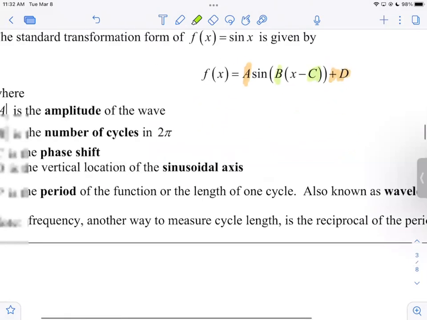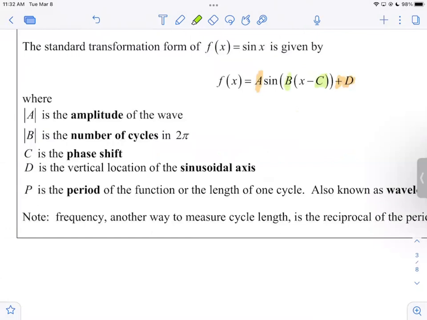Now let's come off to the side here and explicitly define some of these things in the context of a wave function. There's a little bit more vocabulary to learn. A could be negative. And if A is negative, it's a reflection across the x-axis. If B were negative, it's a reflection across the y-axis. That still holds. But if we take the magnitude of A, the absolute value of A, it ends up being the amplitude of your wave, which is pretty cool.